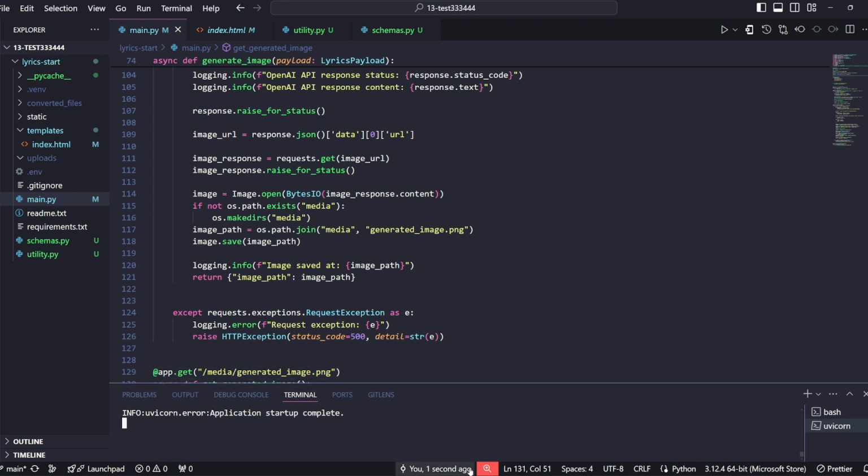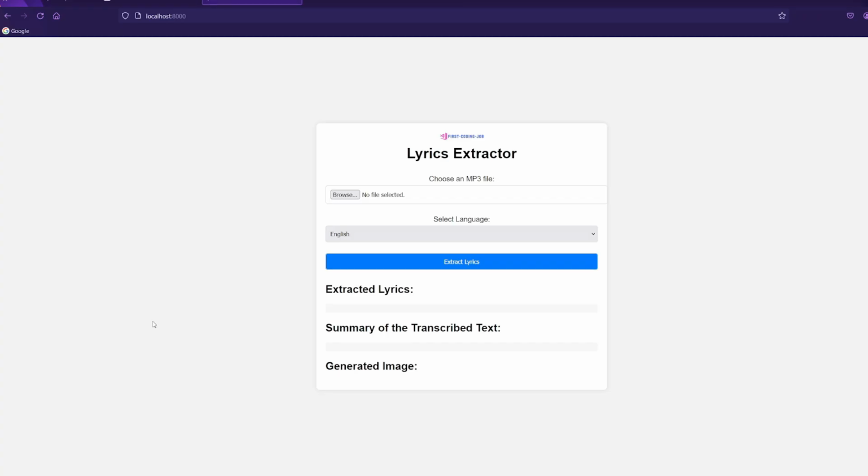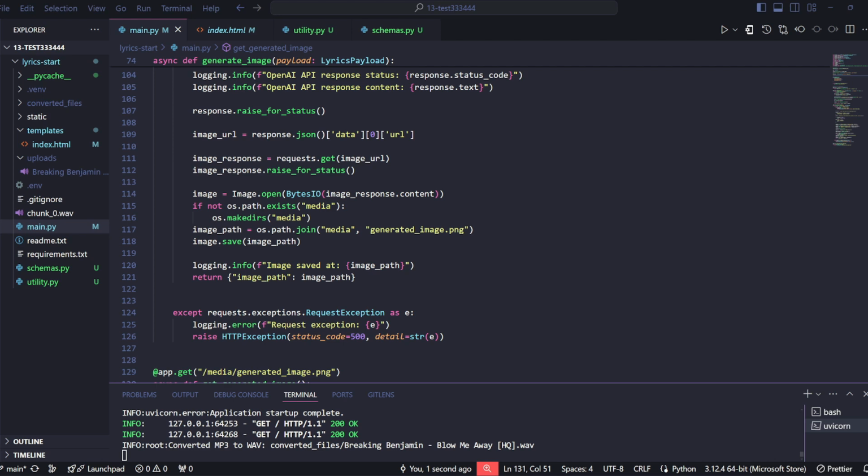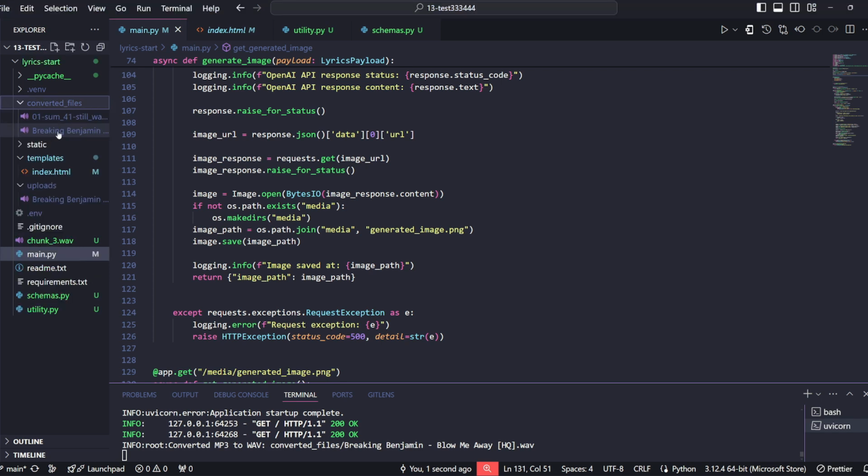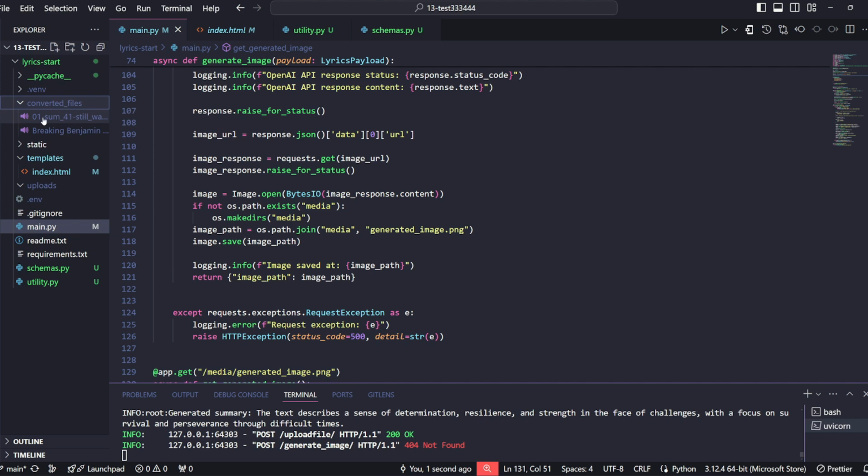So now we can do some unit testing. Going to our front end, I'm going to choose a completely random song from my computer. I know it's in English language, so we will do extract lyrics. Looking in my VS Code, we can see that our logging utility is working fine and giving us information that the conversion from .mp3 to .wav has started. And when I look into my converted files, I can see that song is actually there.